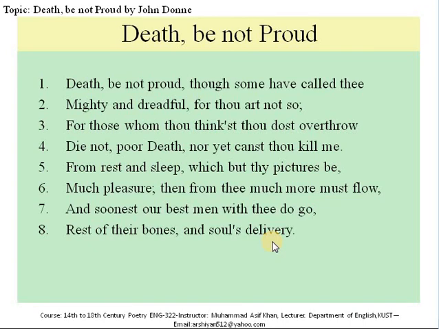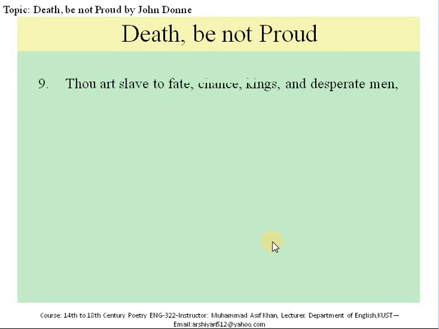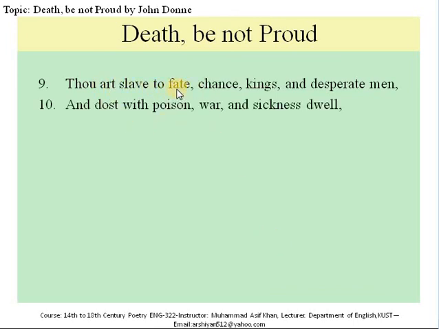Now let's see lines 9 and 10. "Thou art slave to fate, chance, kings, and desperate men, and dost with poison, war, and sickness dwell." Here the speaker comes with a stronger tone, and he begins to taunt and ridicule death with more intensity than in the initial lines, because here he calls death a slave to chance, kings, and desperate men.